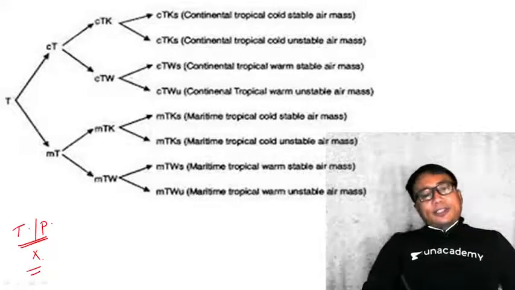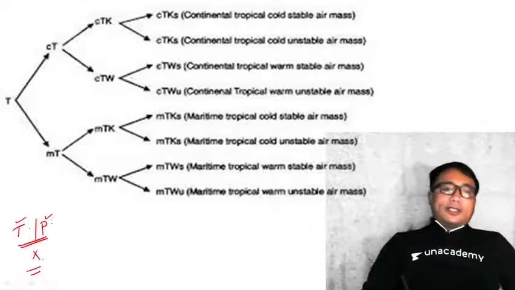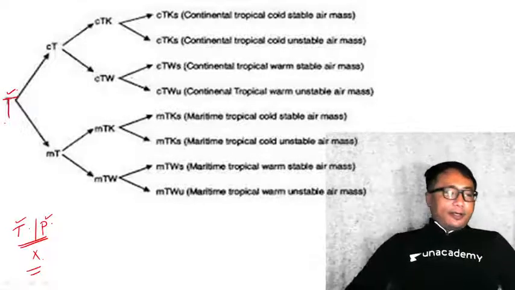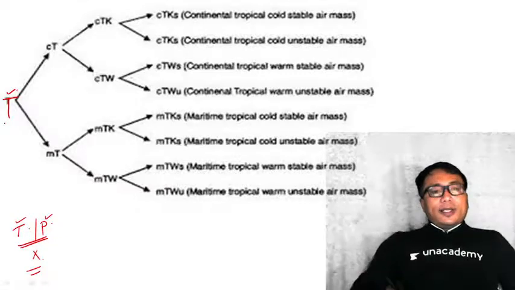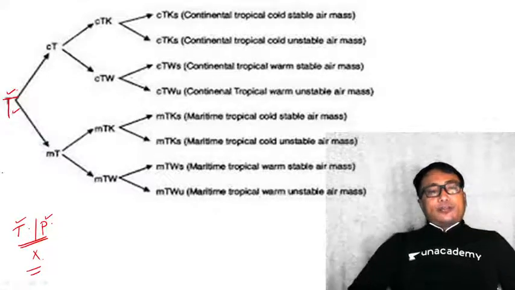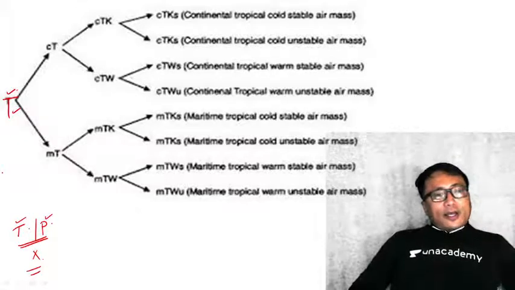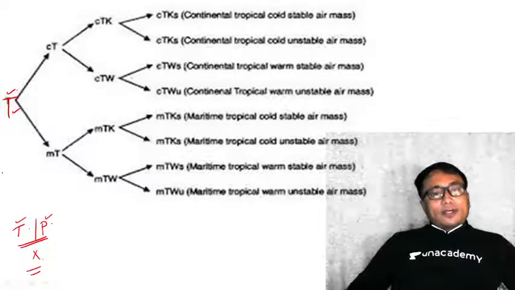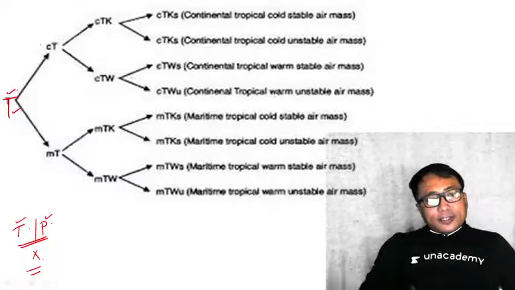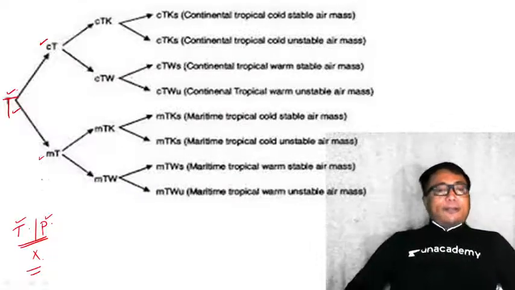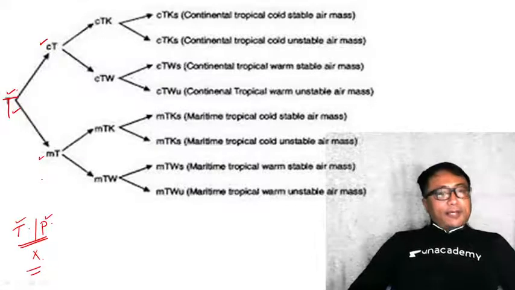Therefore, an air mass can be either tropical or polar in nature. So let me consider the tropical air mass here, represented by T. This tropical air mass forming in the tropical region can be either over the land or over the water. If it is over the land, it is represented by c, continent. If it is over the water, it is represented by small m, that is maritime.